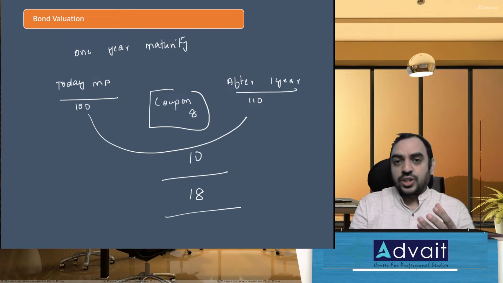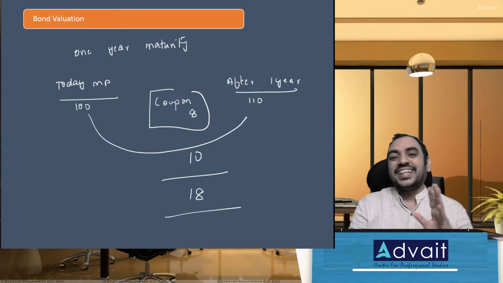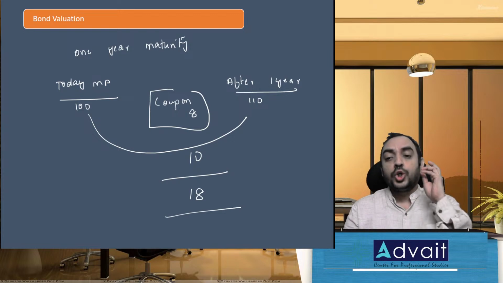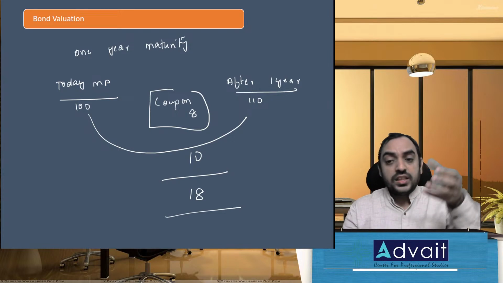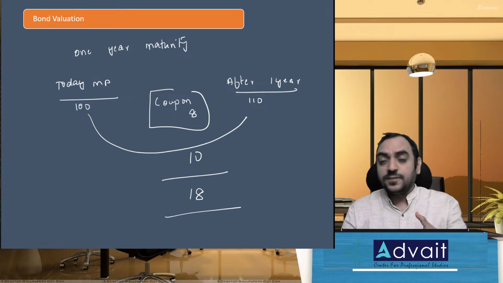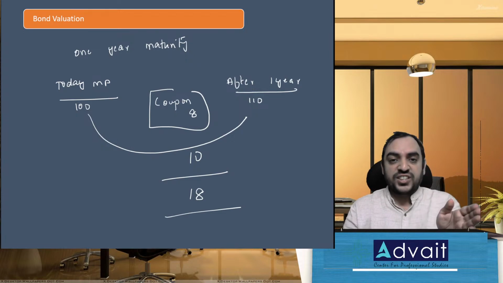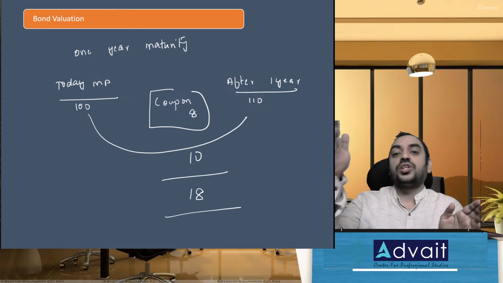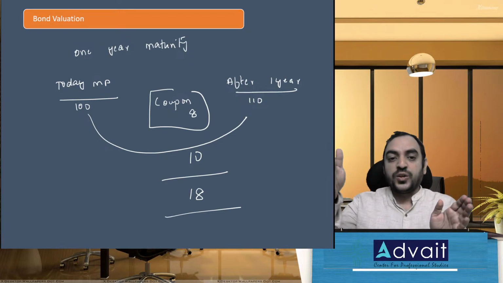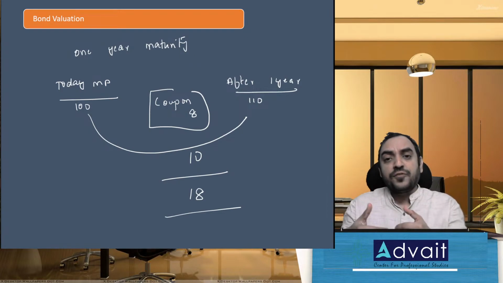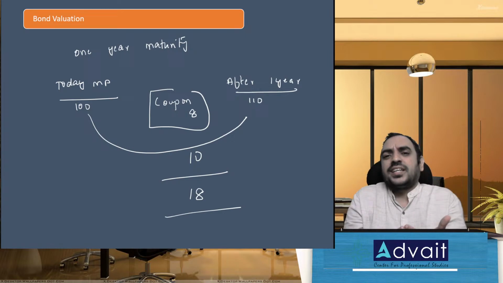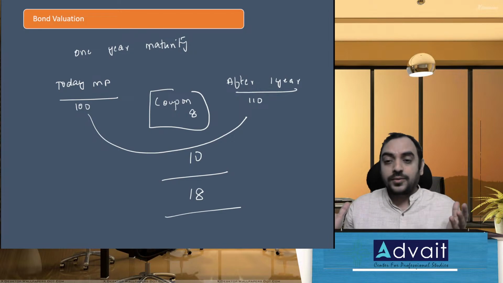So in financial management, when you use the word coupon, do not treat that as income. Your income is the combination of two things. One, the coupon, what you receive, and the difference between the investment and redemption amount. The coupon, of course, should be spread across the number of years, and that should be expressed as a percentage of investment and so on.